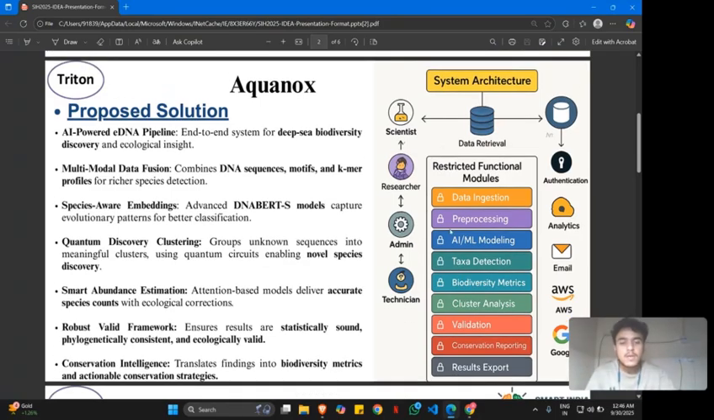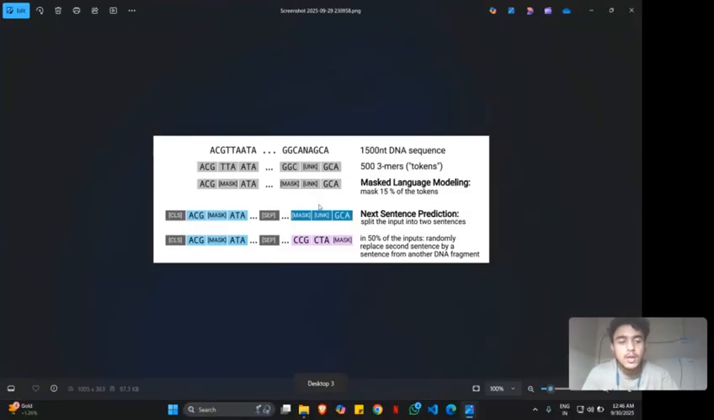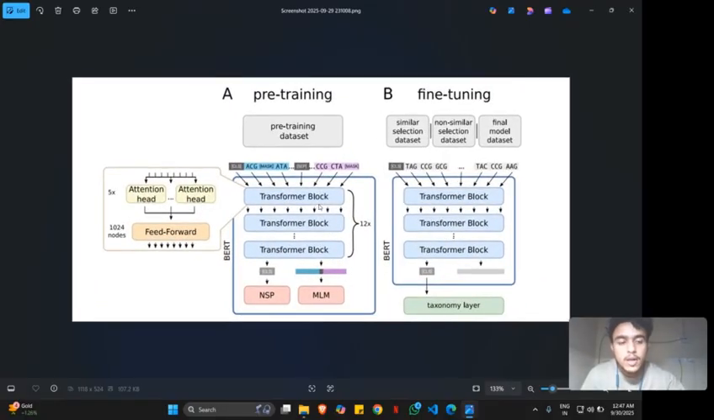So here's how it works. Step one is basically treat DNA as language: split each DNA sequence into three-mer tokens, just like breaking down a sentence into words. Now in step two, we have pre-trained BERT on DNA using masked language modeling. We mask 15% of tokens and train the model to predict them. Using next sentence prediction, we shuffle 50% of sequences so the model learns context.